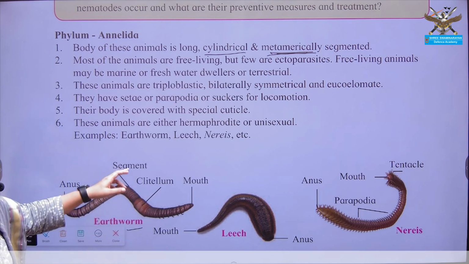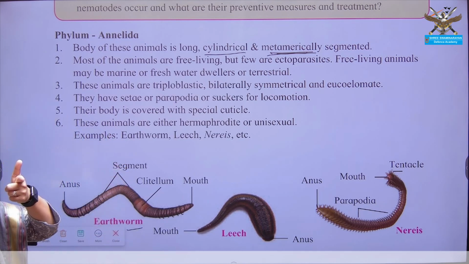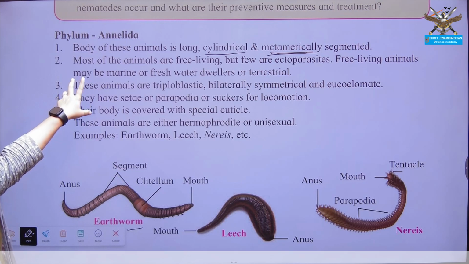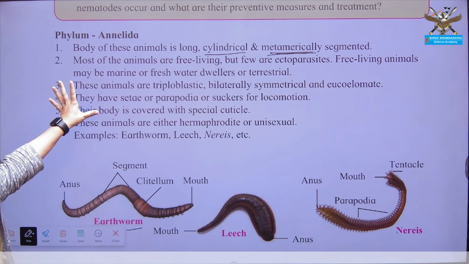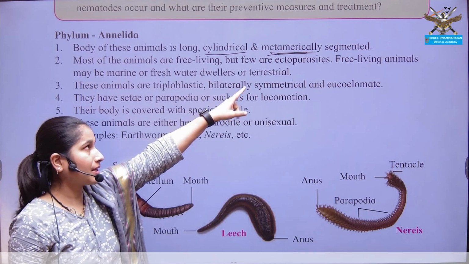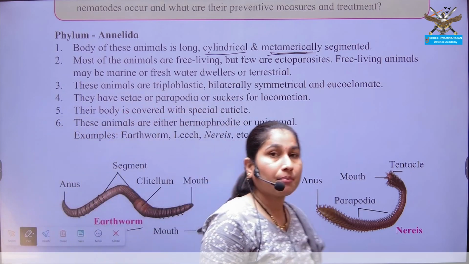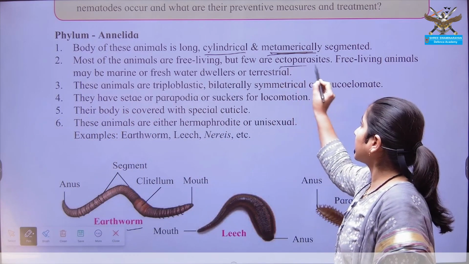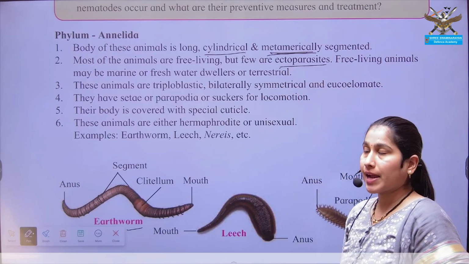Okay. Then what points do you have to remember from the annelidan point of view, or characteristics of Annelida? What you have to remember? First is metameric segmentation. Next, they are parasitic, specifically ectoparasites. They are ectoparasites.